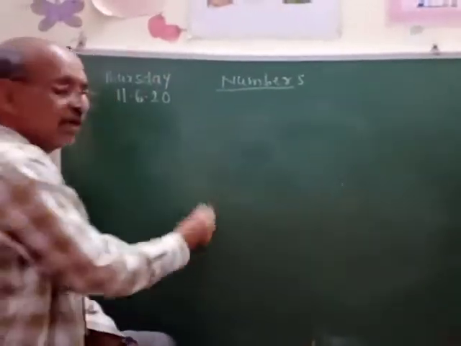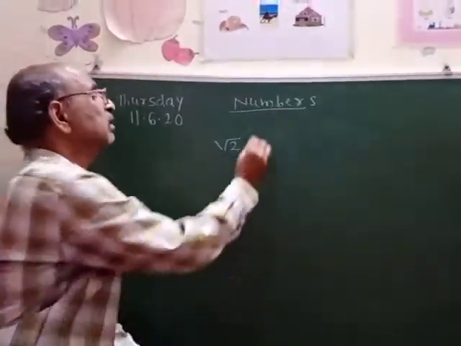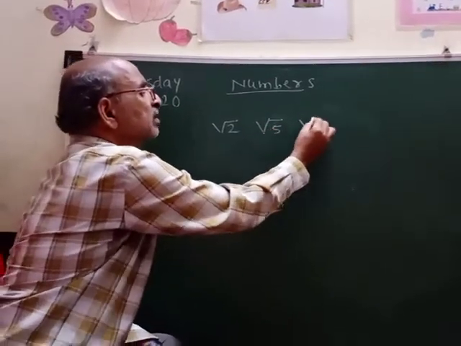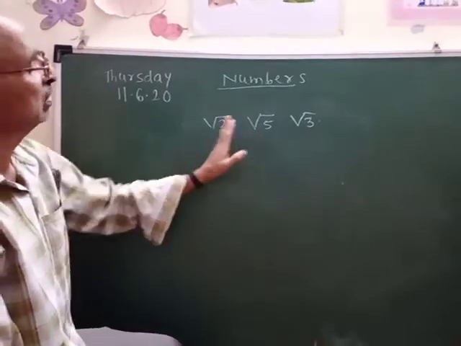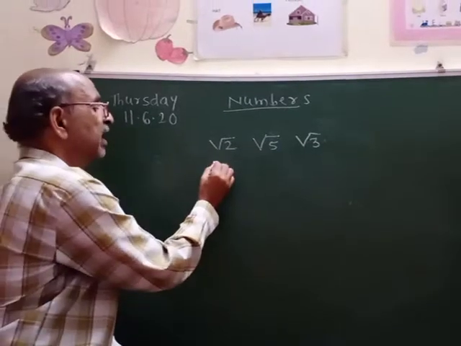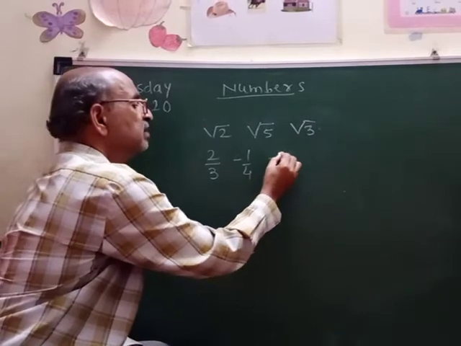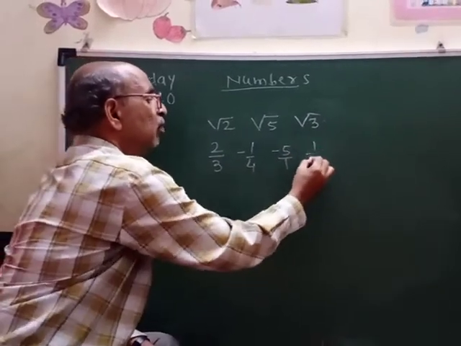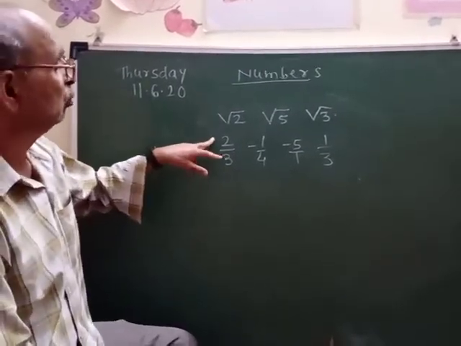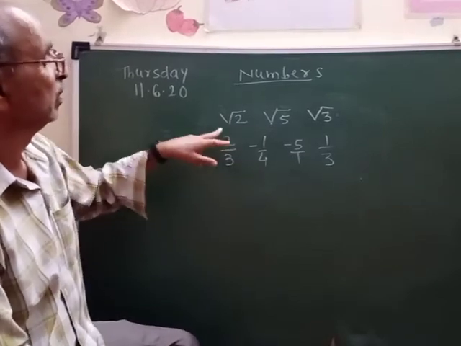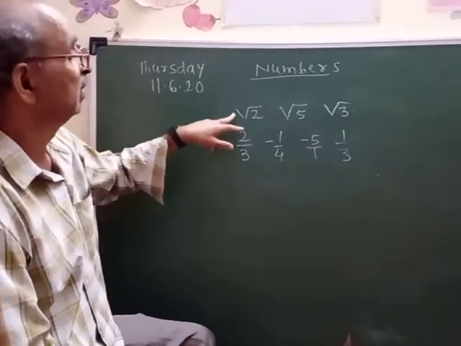Now I will write some examples of irrational numbers. Root 2 is an irrational number. Then root 5 is an irrational number. All these numbers which come on the number line are called irrational numbers, and numbers like 2 upon 3, minus 1 upon 4, then minus 5 upon 1, then 1 upon 3, all these are rational numbers. The numbers which can be represented in the form of numerator and denominator, where the denominator is not 0, are called rational numbers, and those we cannot represent that way are called irrational numbers.